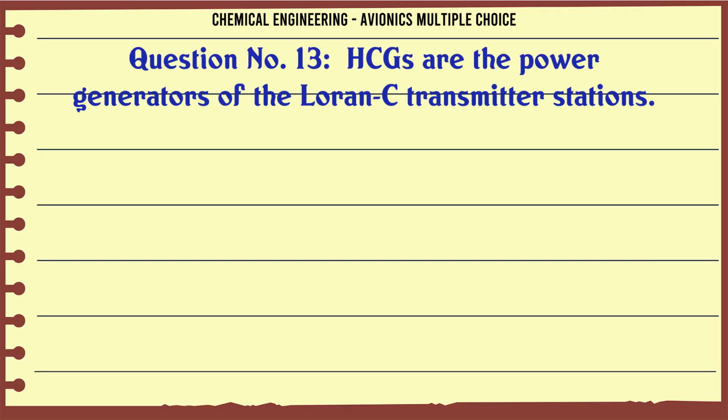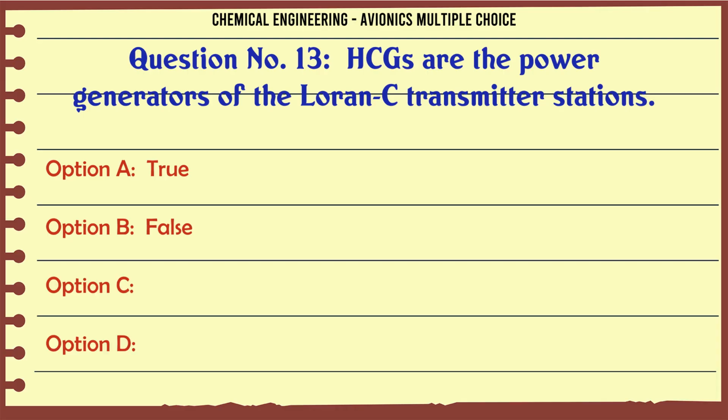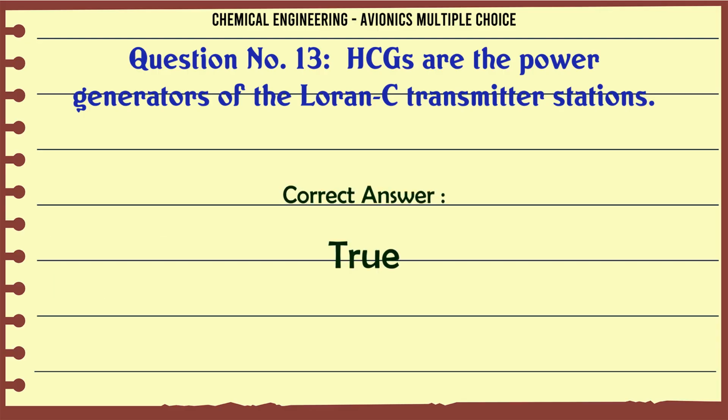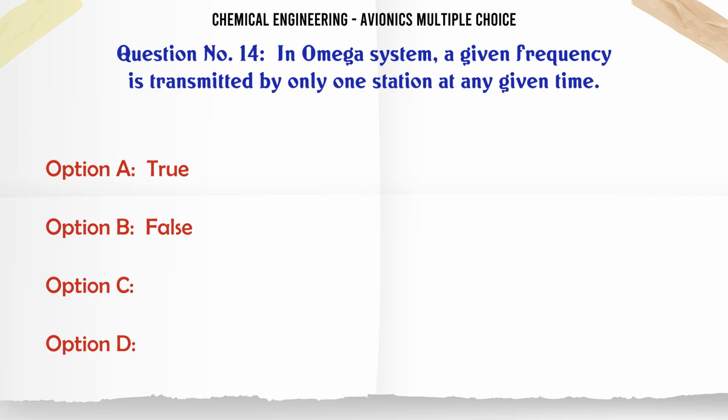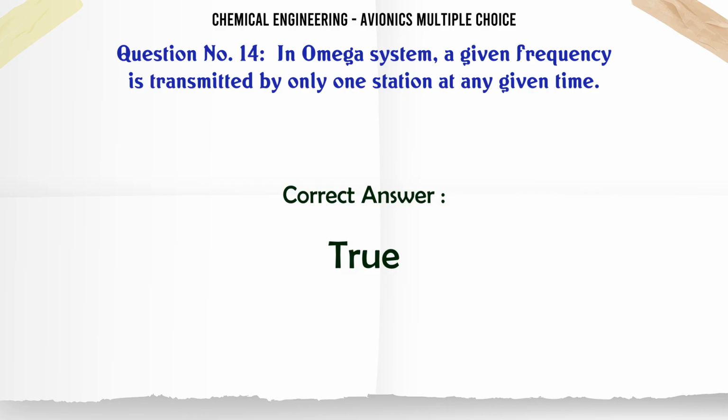HCGs are the power generators of the Loran-C transmitter stations. A. True, B. False. The correct answer is true. In omega system, a given frequency is transmitted by only one station at any given time. A. True, B. False. The correct answer is true.